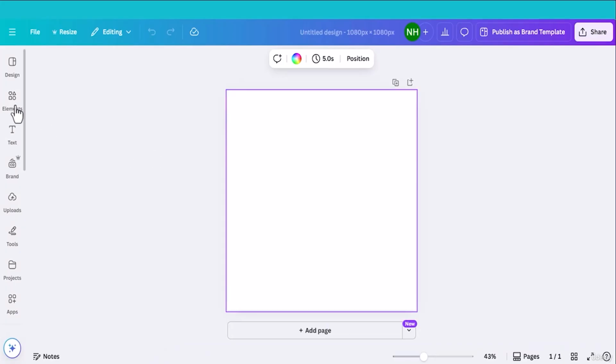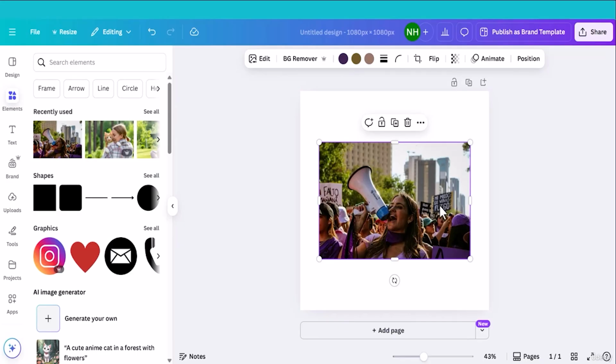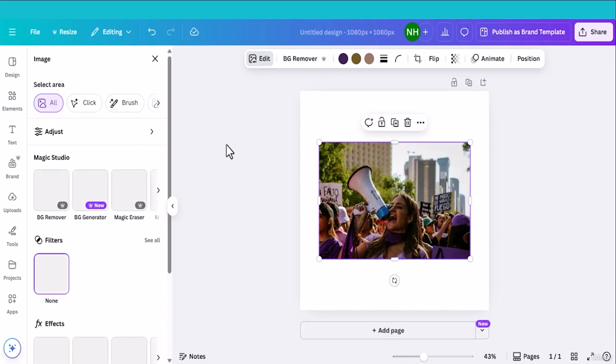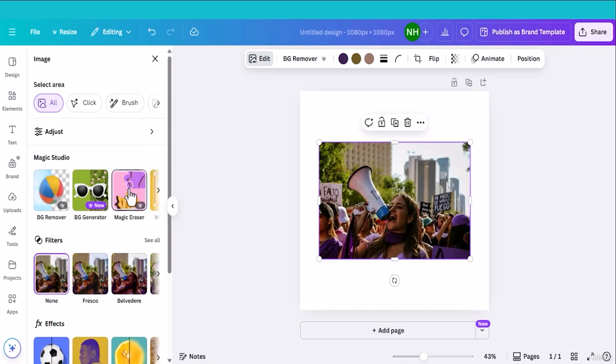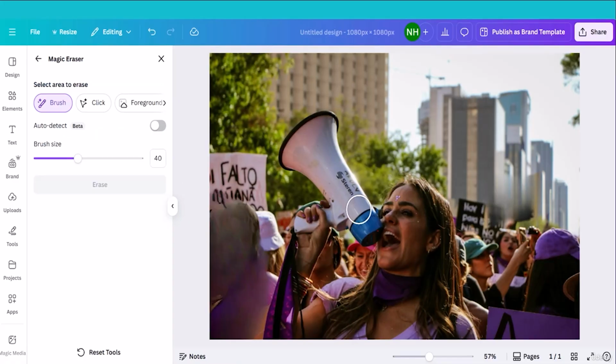First add an image, head back to the elements section and select this image. I want to remove something from the background. Select the image, head back to the edit section and select Magic Eraser under Magic Studio. Now brush over the unwanted stuff and click erase. As you can see, Canva Magic Eraser magically removes the unwanted stuff from the image. Magic Eraser is for removing unwanted objects from the image. So next time your image needs a little cleanup magic, you can use Magic Eraser in Canva.